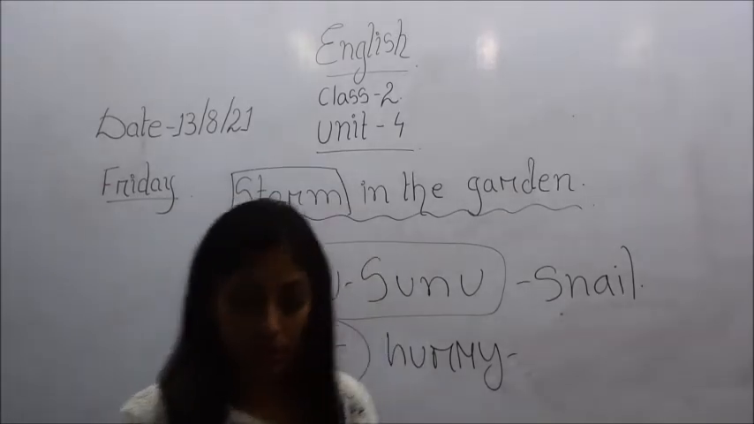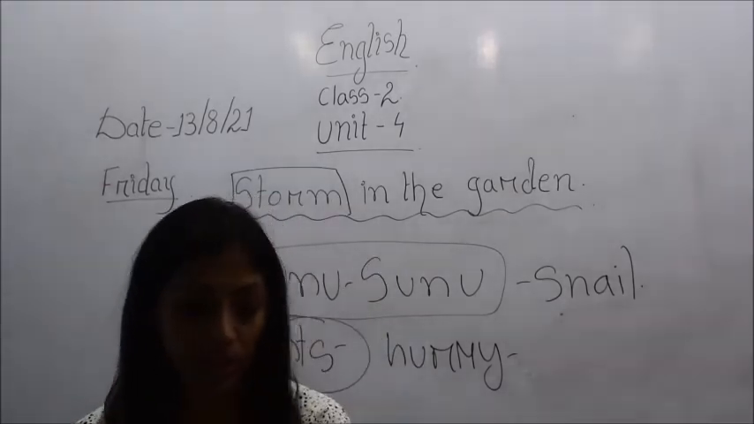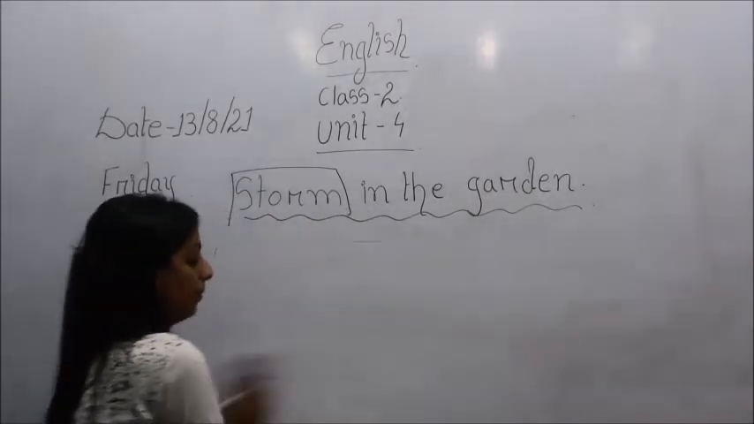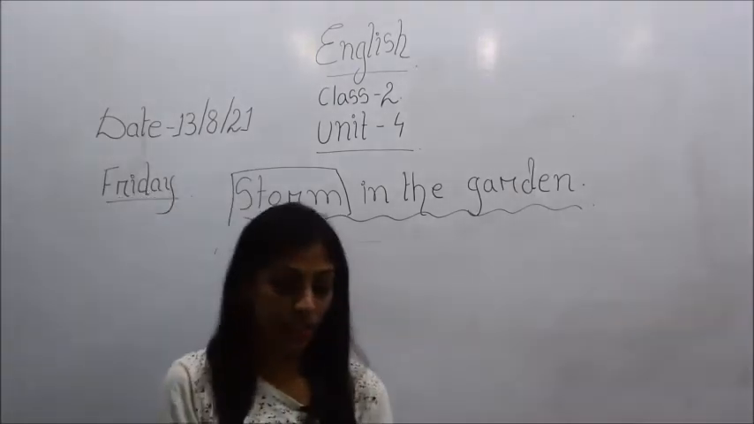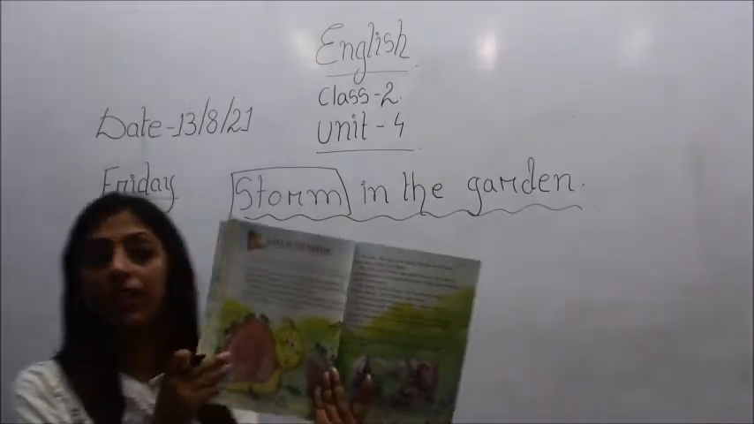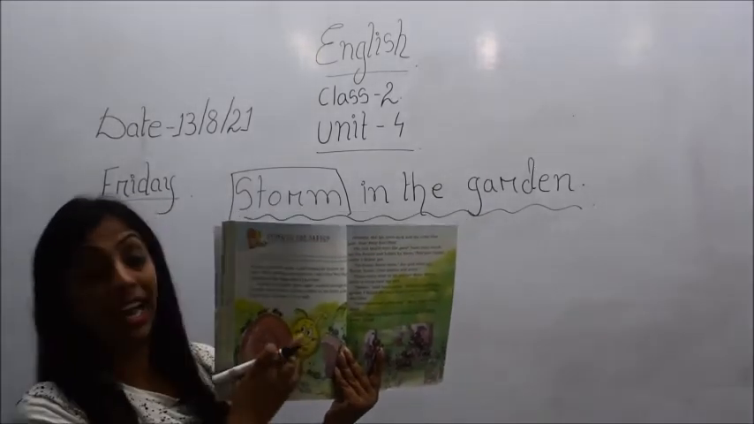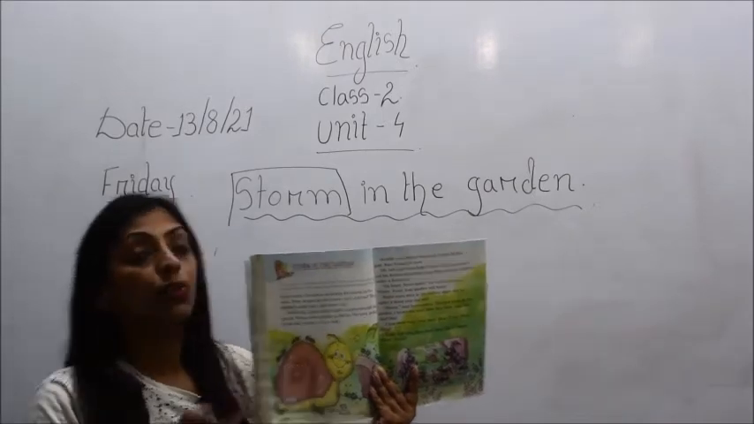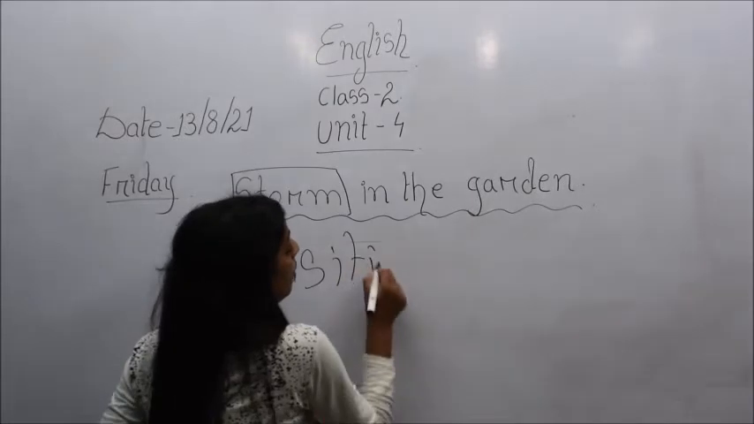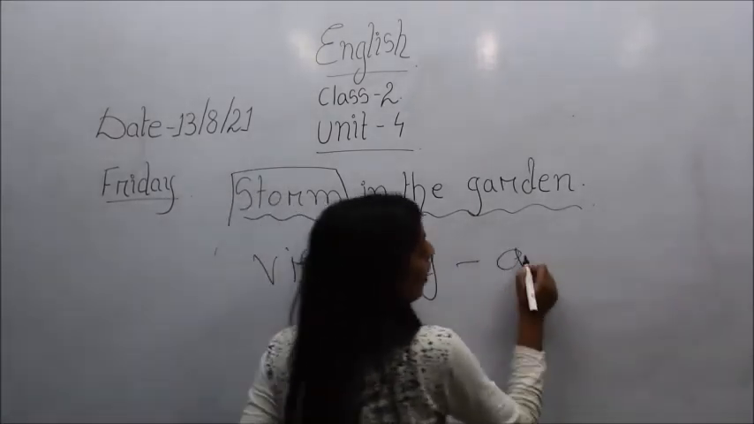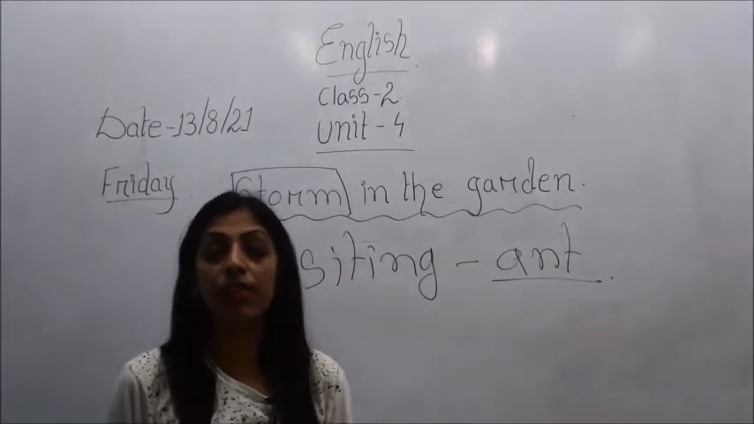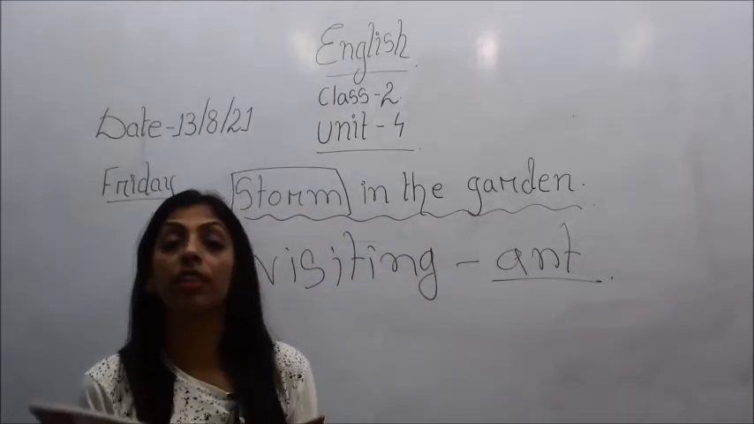Okay, so now we will begin the story. Now the story lines will be beginning. So children, all of you look into your book. In the first line it is written that Sunu the snail was visiting his friend. You see children, here in the picture this is a snail and his name was Sunu. So what was he doing? He was visiting his friends. And who were the friends? The ants were his friends. So he was visiting his friends, the ants.